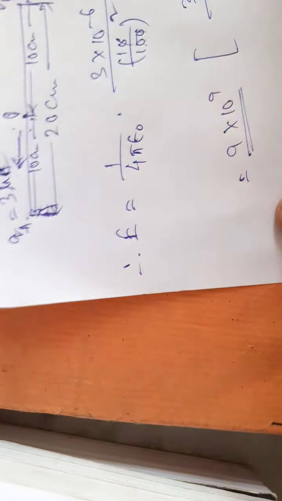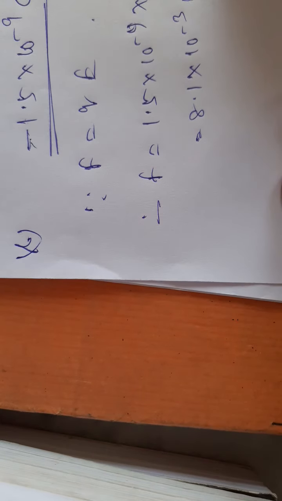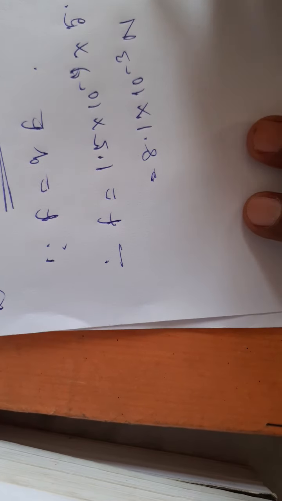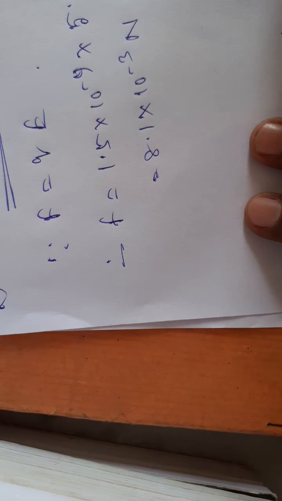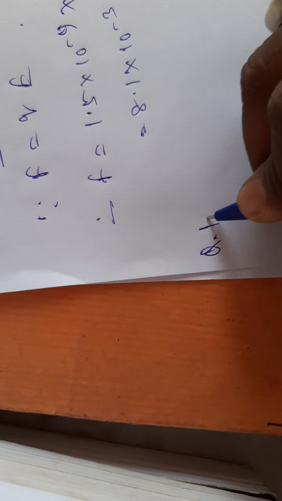That's why this force will be experienced along OA. Now let us come to the next question, question number 1.9.